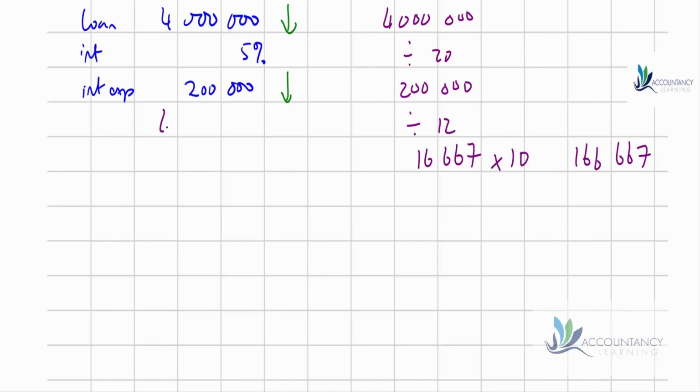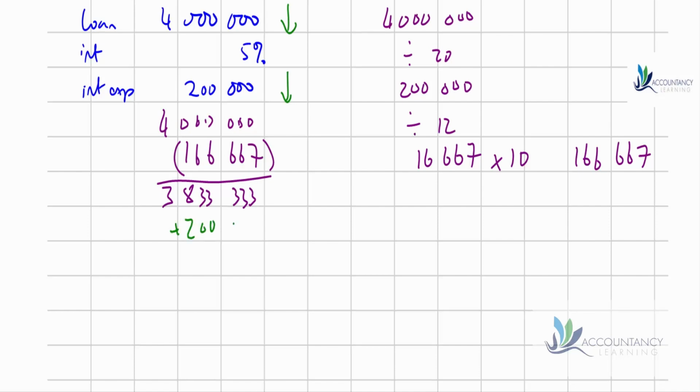So remember, we started off with our 4 million and we've paid off 166,667. So that means that at the end of the year, our loan balance should be 3,833,333. And remember, we'll be paying off the interest at some point as well. So that interest amount needs to be added on somewhere in this process, doesn't it? Okay, although it won't be the full 200,000, as we said, as the loan is being paid off, then the amount of interest we owe gets smaller as well.